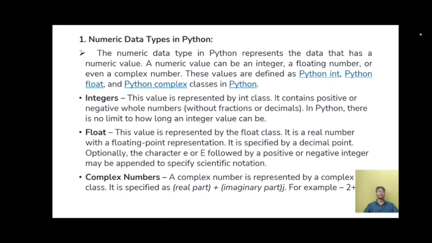Thirdly, complex numbers. A complex number is represented by the complex class. It is specified by a real part plus an imaginary part. For example, minus 2 plus i, 2 plus 3i, and 4 plus i are examples of complex numbers.